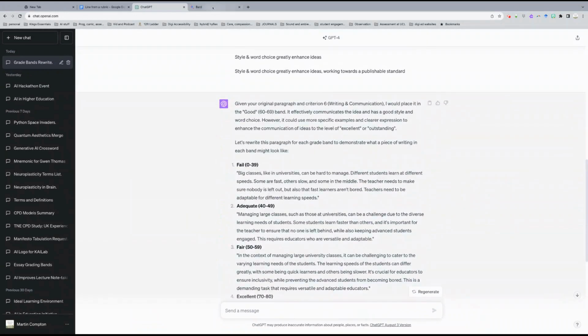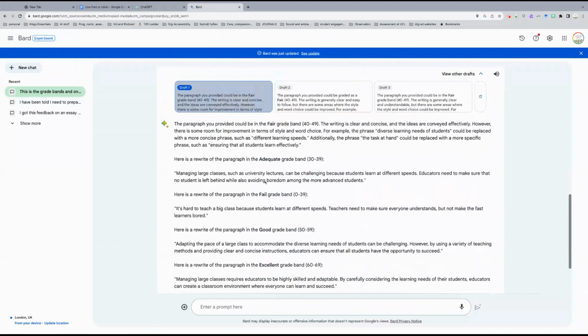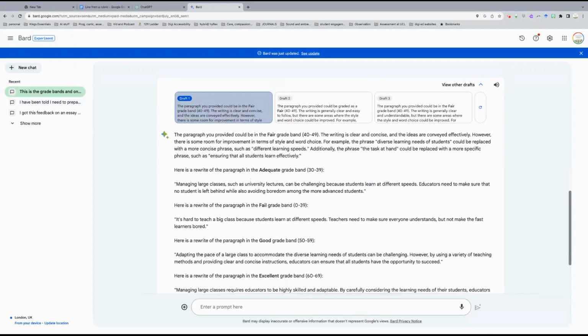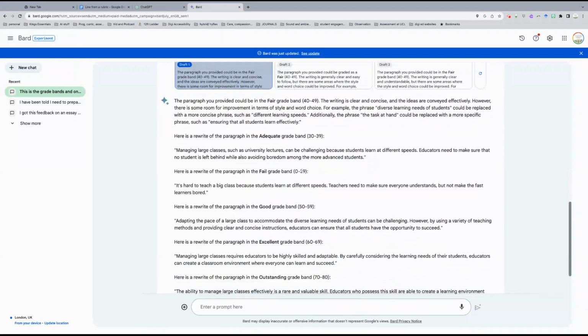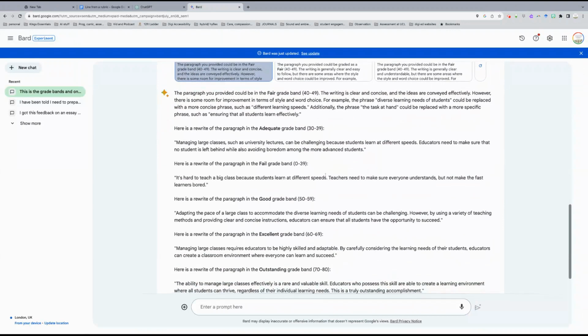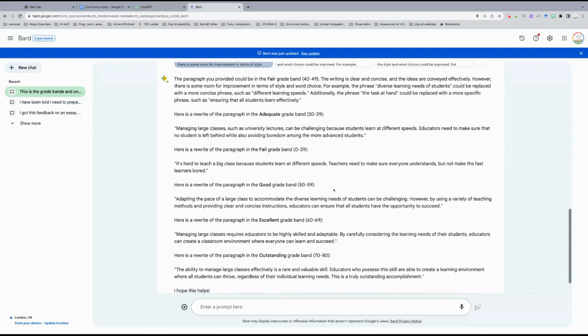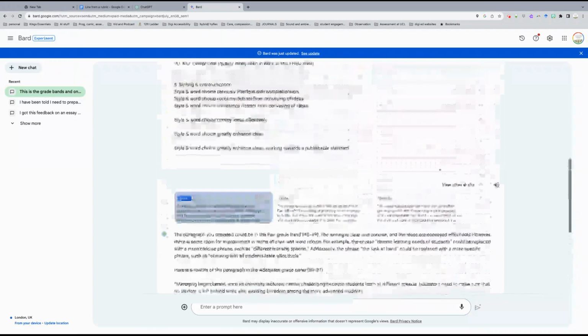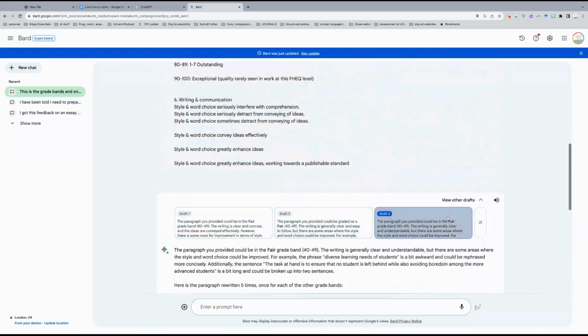I've already done it in Google Bard, and what you'll notice is that it's suggested a much lower grade. So, I think we really need to start getting students to try different things and compare different things, but also it's taken a very different approach. So what it's done here is it's suggested particular things that might be replaced in that paragraph, and also it's given us fail band suggestions, and it gives us some variations in the draft.